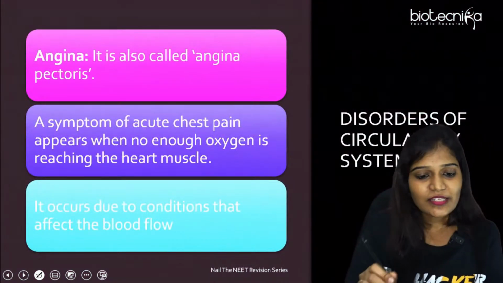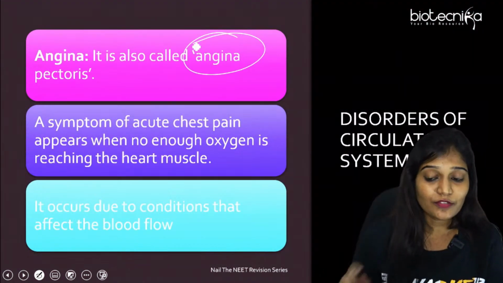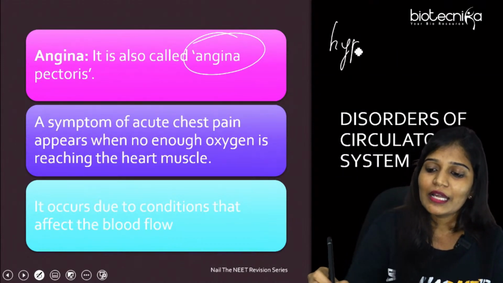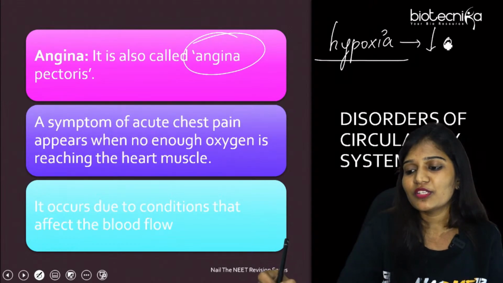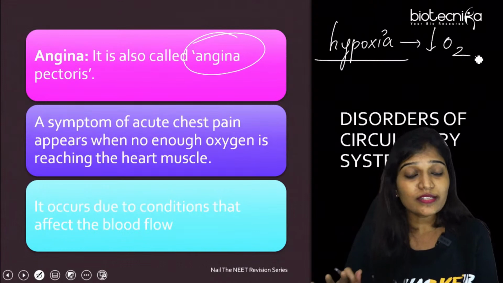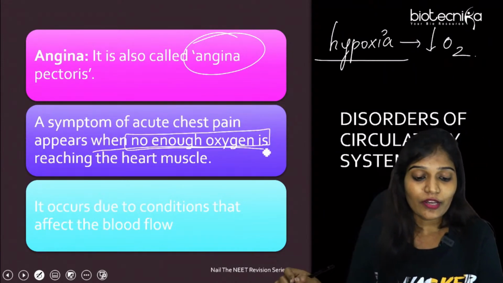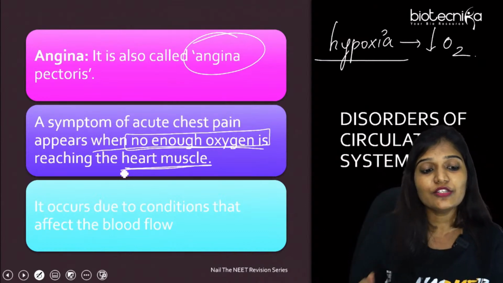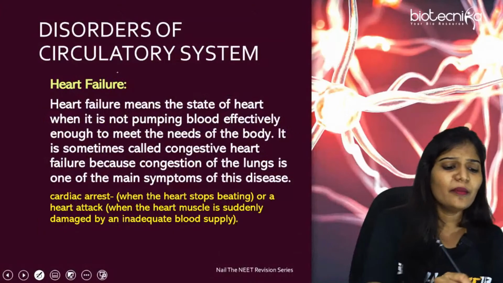Okay. What is angina? Angina means pain. So angina pectoris, very important. Hypoxia means less oxygen. But when a person has no oxygen at all to the heart muscle, not just hypoxia, then that is called angina pectoris. Okay.